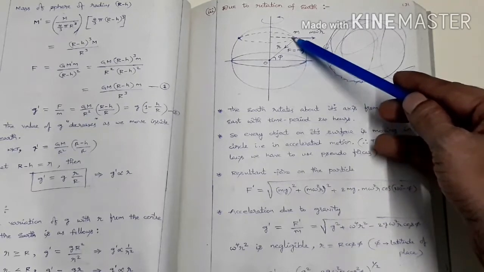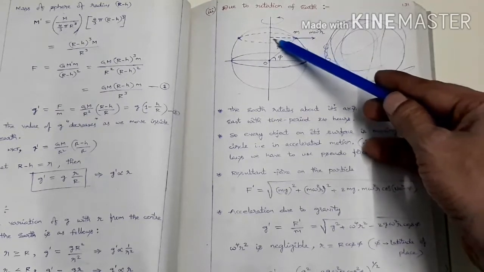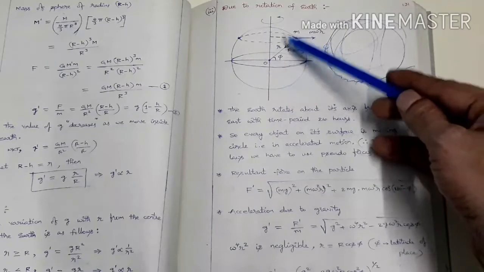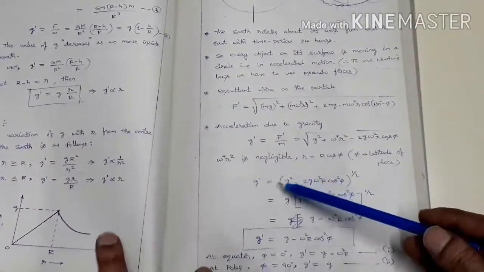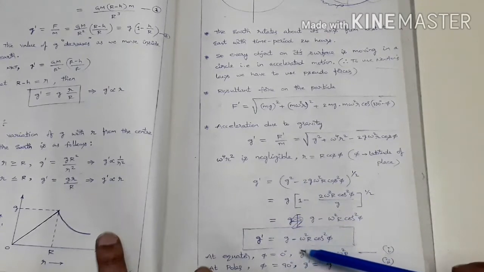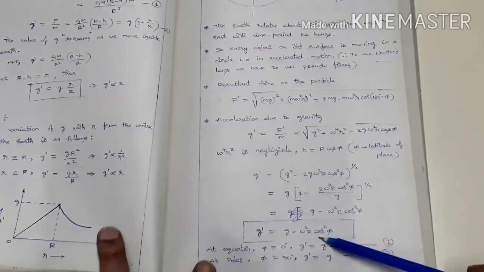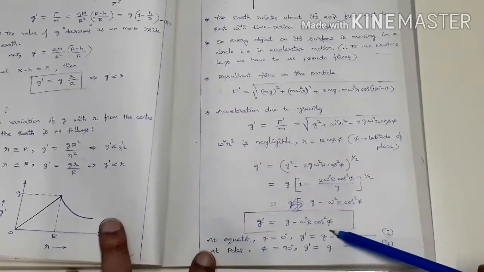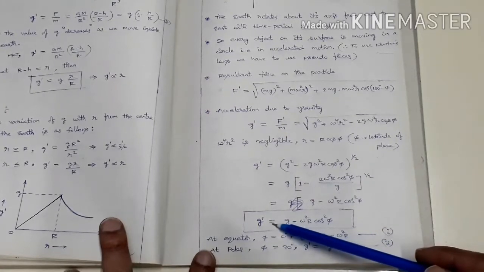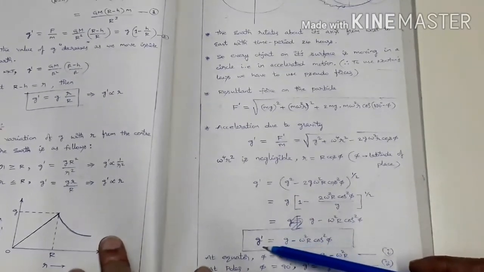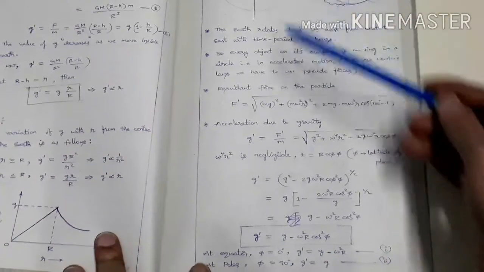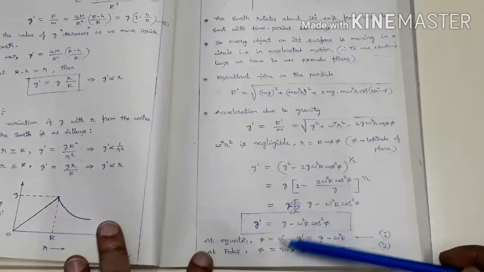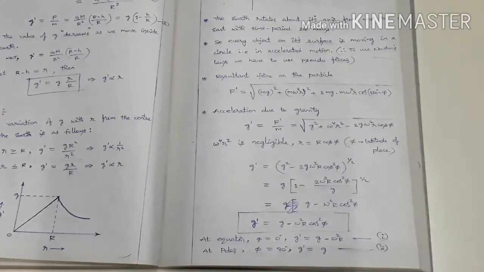So small r equal to capital R cos phi. Finally, solving, what are we getting? g dash equal to g minus omega square R cos square phi. So what is g dash? g dash is the acceleration due to gravity at this position of this point mass. What is g? Acceleration due to gravity on the surface of the earth.